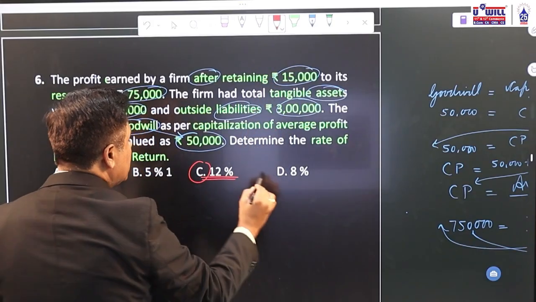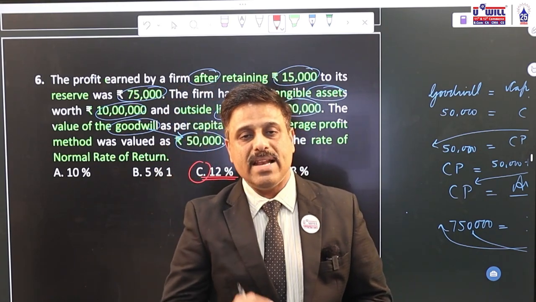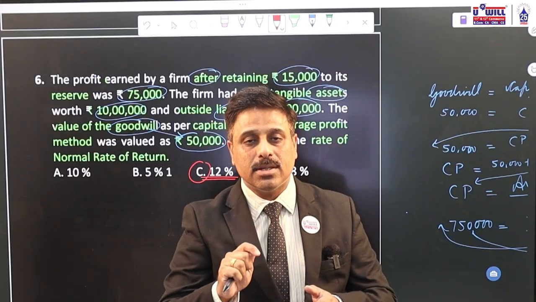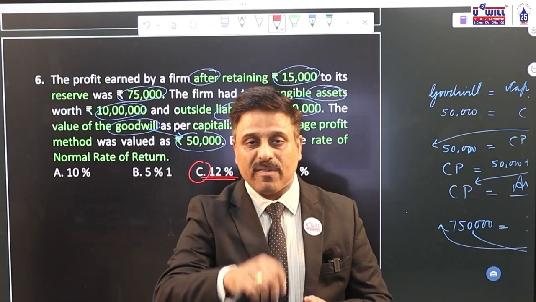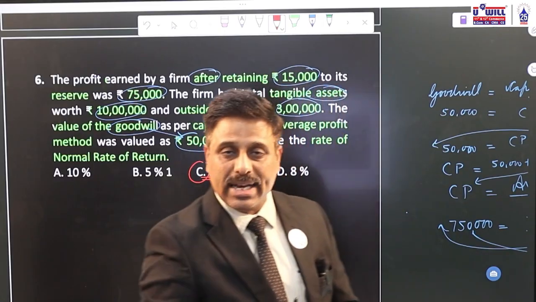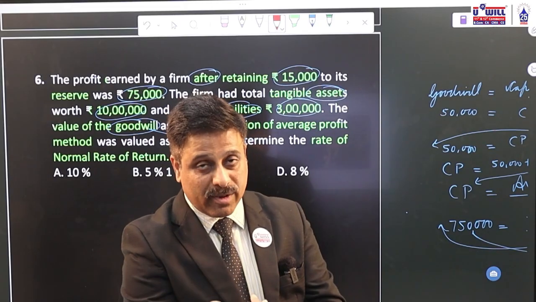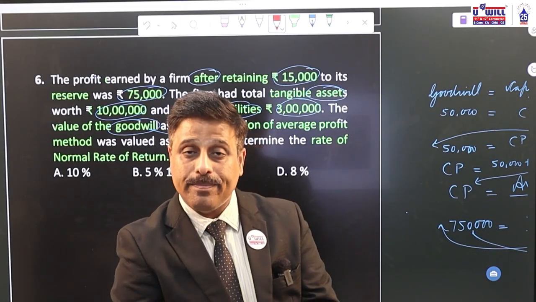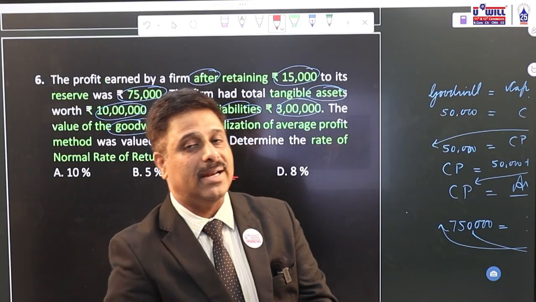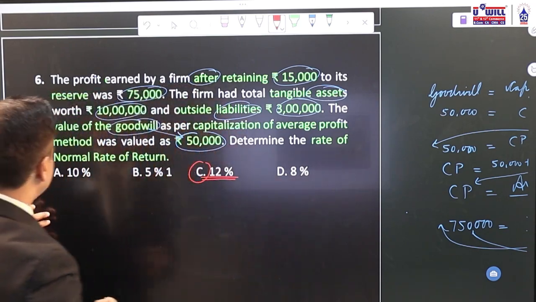Option C, 12%. See, normally if a goodwill question comes in the exam, they will never ask you a direct question on goodwill, that find goodwill by average profits, simple weighted average, super profits, or capitalization of average or super profits. They will always give you such a kind of question only in MCQ, a tricky one, where goodwill's amount will be given and either you have to find average profits, normal rate of return, or capital employed. Either of the three things you have to find: average profits or normal rate of return or capital employed. Generally you will find such a question in exams. Then question number 7.